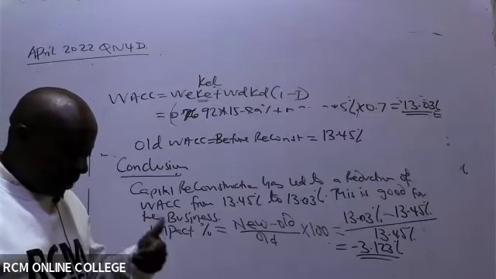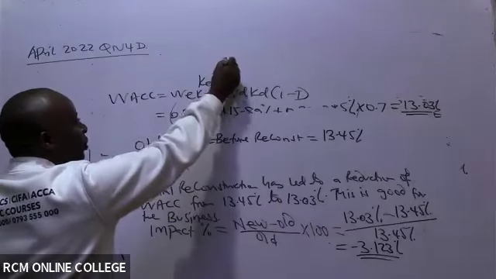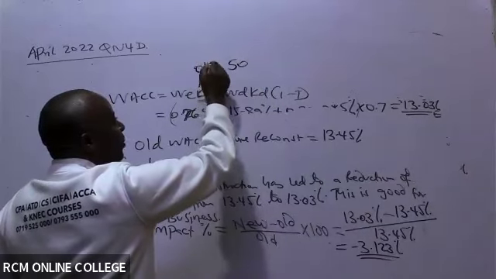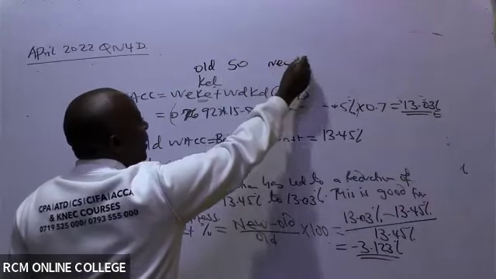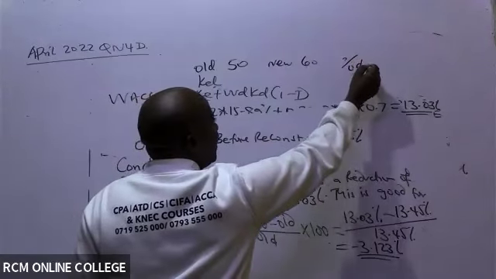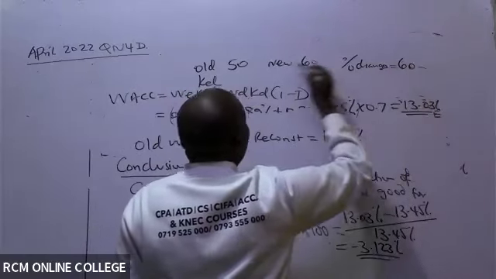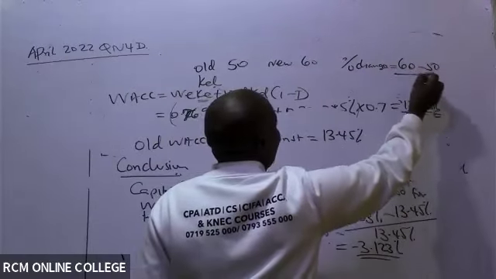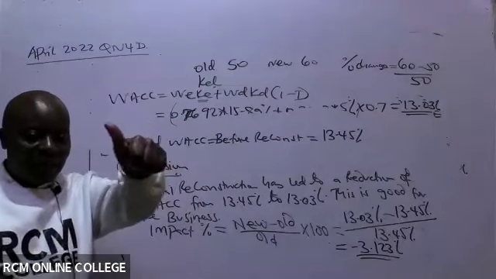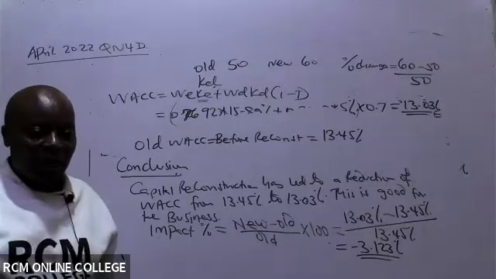Whenever you are asked to get a price change, for example the cost of bread, bread could be going for 50, so this is the old price 50, and then the new price 60. And then somebody wants you to get the percentage change. How do you get percentage change? It is always new, which is 60, minus old, 50, divided by the old. Always, old is the base, times 100. Great. So can we continue, ladies and gentlemen? Are we okay with that question now?